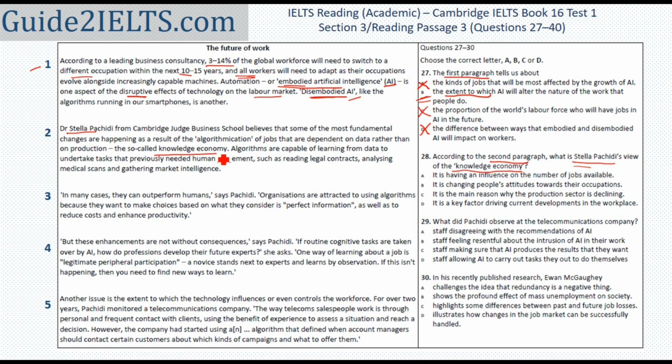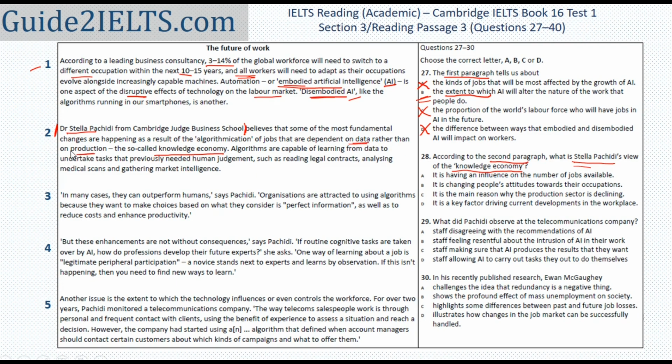In second paragraph, this is knowledge economy. I'll start reading this sentence. This person from wherever, this part doesn't matter. I'll start reading from here. Believes that some of the most fundamental changes are happening as a result of the algorithmication of jobs that are dependent on data rather than on production, the so-called knowledge economy. So what is knowledge economy? Knowledge economy is the economy, the way of working where data is more important than production.